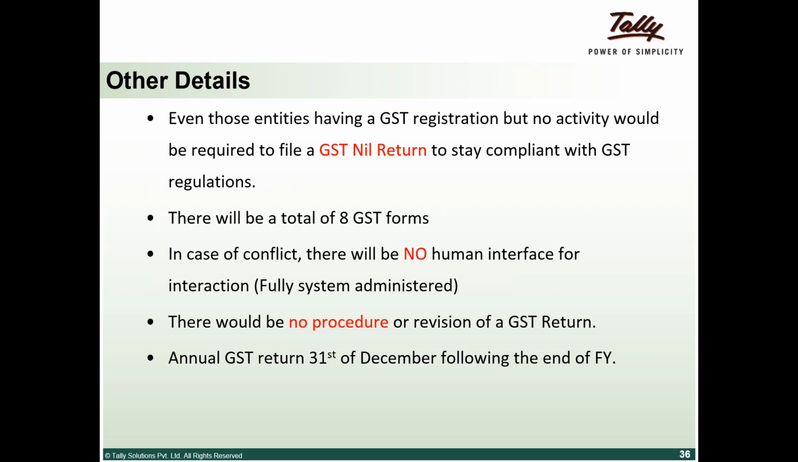GSTR 7 is for tax deducted at source. As we have told, there are two cases where tax deducted at source is applicable. One is with the e-commerce company. If anybody transacts through an e-commerce company, then that e-commerce company is required to deduct a tax and deposit it with the government. So that is one tax deducted at source. The second is a provision that today has been defined for government organizations, that they need to deduct tax. Going forward in the notification, they may extend the scope of this provision.